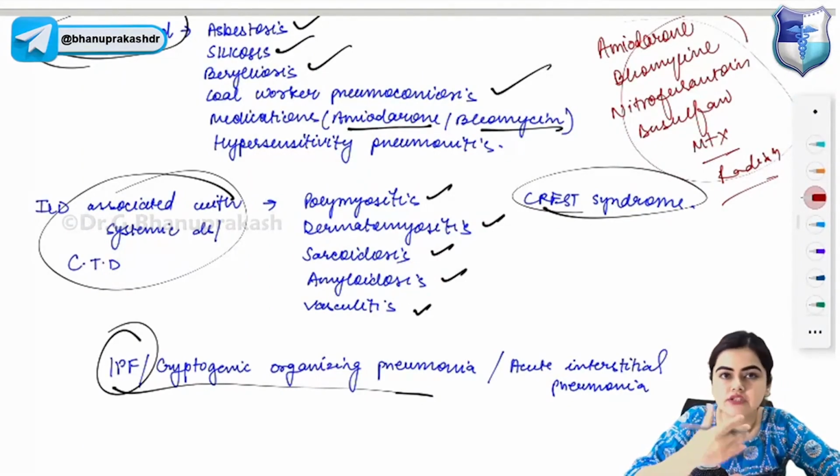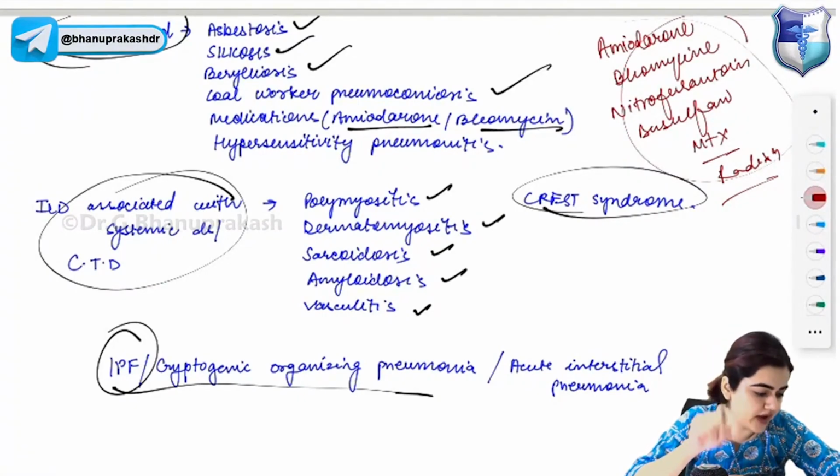In systemic sclerosis, you will get fibrosis of the lungs. Sclerosis is different. Sclerosis is generally thickening, and fibrosis is deposition of fibrous material. It is deposition of the fibroblast, deposition of the collagen, that is fibrosis.